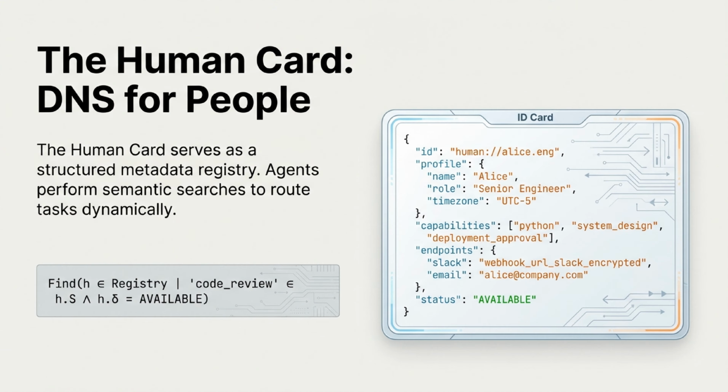Let's zoom in on that first layer, the human card. Think of this as DNS for people. Just like a server has an IP, a human user has a structured metadata registry. In this example, an agent can perform a semantic search to find Alice. It knows she is a senior engineer, it knows she has the capability for deployment_approval, and it knows her endpoint is Slack. This allows agents to route tasks dynamically to the right person.